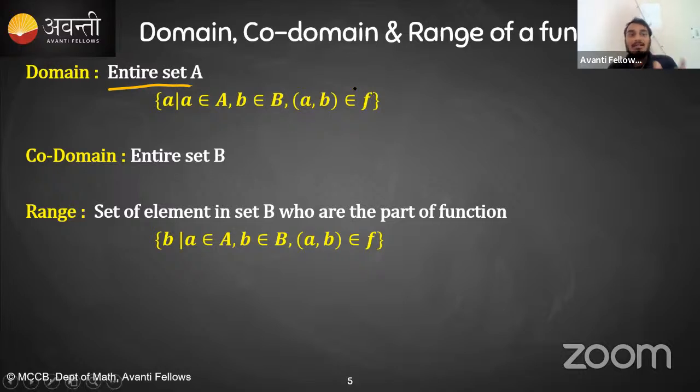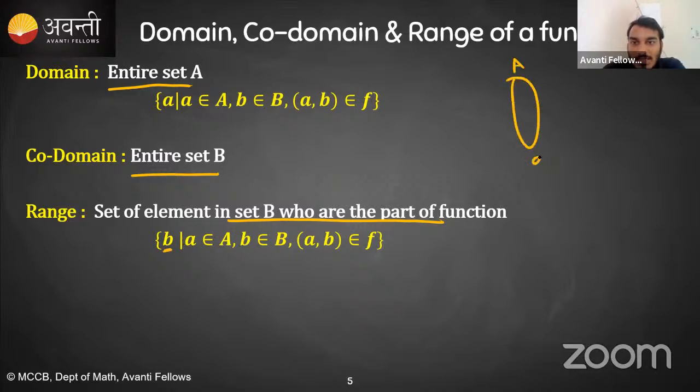Okay. In general, domain क्या होती है? All the elements of set A which are part of the mapping. But in case of function, all the elements of set A are part of the mapping. तो automatically domain क्या हो जाएगा? Entire set A. Similarly, the codomain definition will not change. Codomain is always entire set B. And range is again the elements from the set B which are part of the mapping, means the set of elements in B that are part of the mapping. Set A के element को we denote with small a, set B के element को we'll denote with small b.